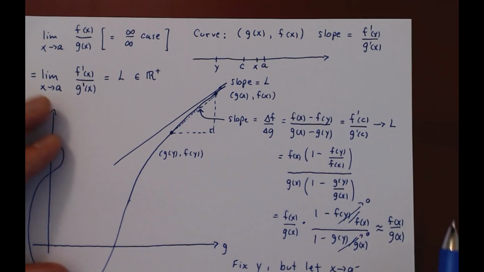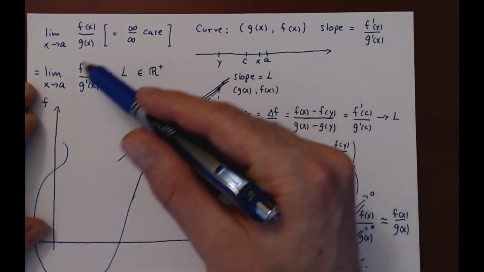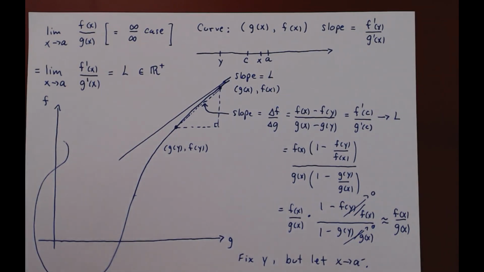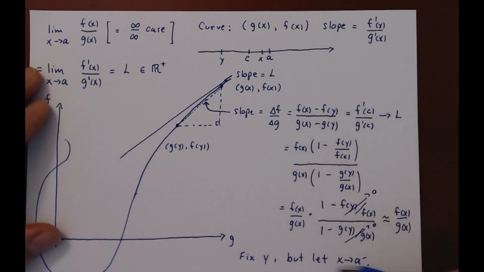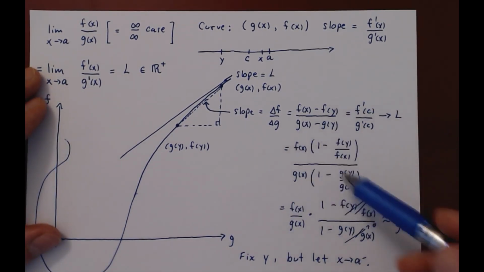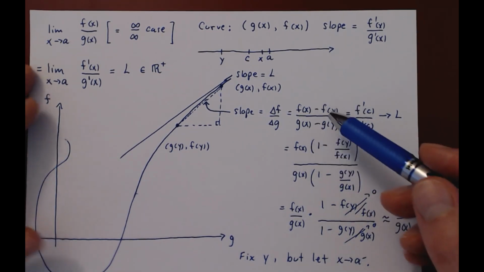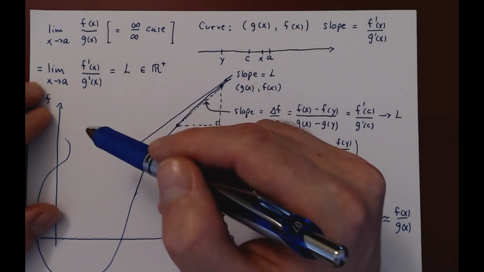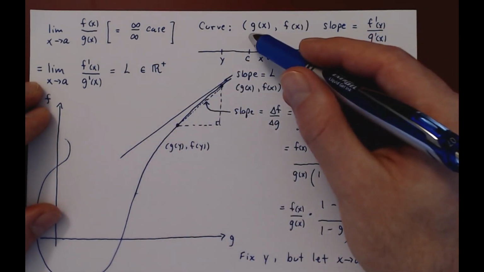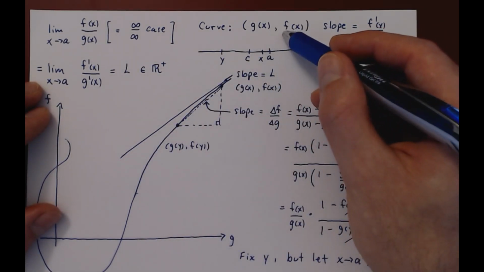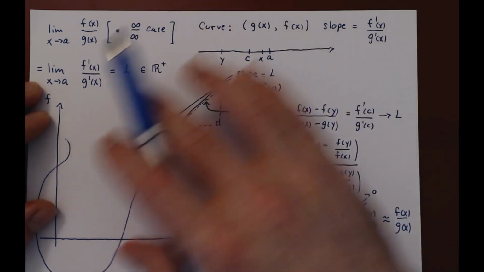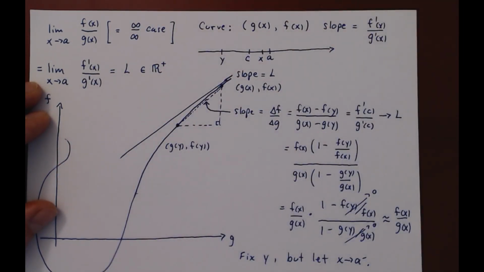So hopefully, this makes the result a lot more intuitive. So bring it down to the geometry. Forget the algebra here. I'm just playing around with the expression of the average slope. Focus on the geometry, right? F and g can parameterize a curve for you. G being the first, f being the second coordinate. If f and g go to infinity, the curve shoots up in the upper right corner of the first quadrant.